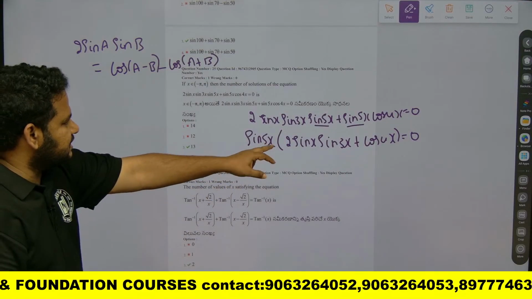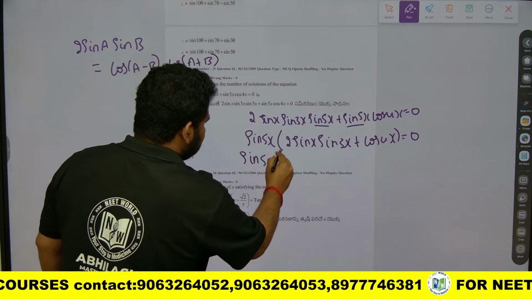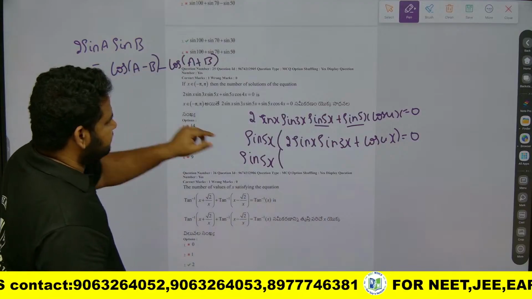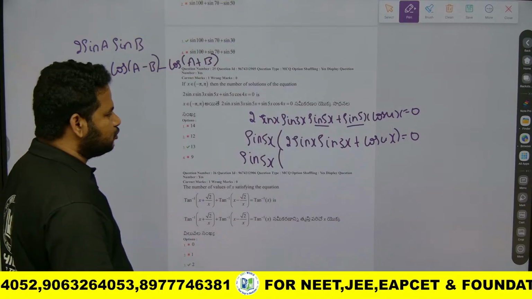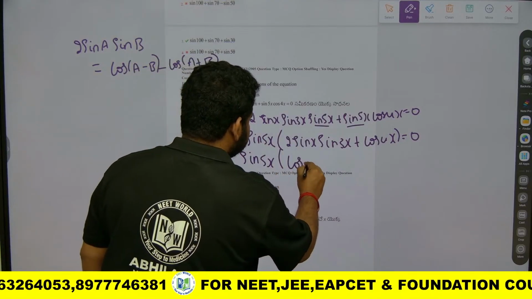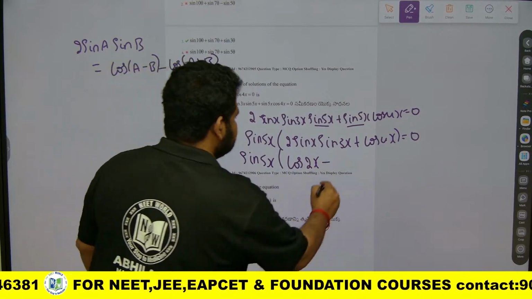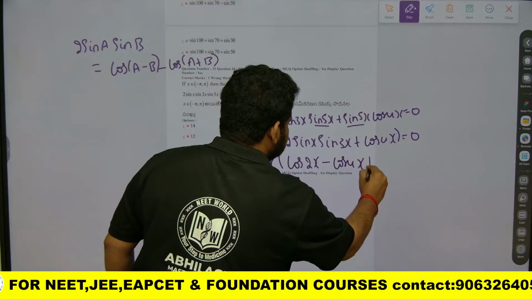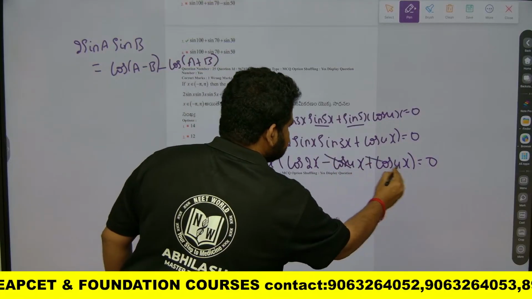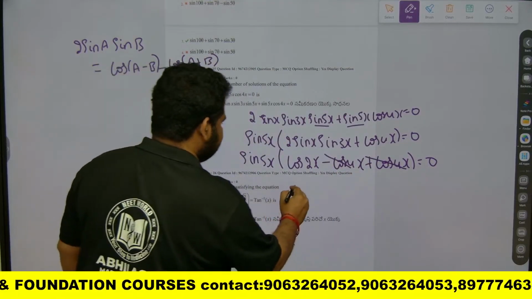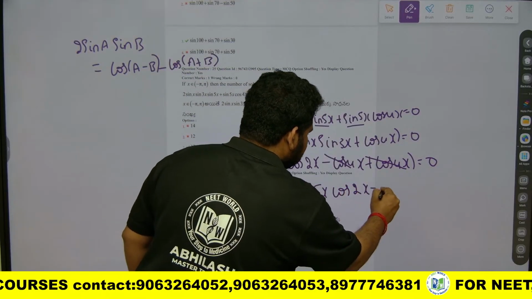Here 2 sin x sin 3x will turn into cos of a minus b, that is cos of 3x minus x, which is cos 2x, minus cos of a plus b, that is cos 4x, plus cos 4x, and this will be equal to 0. Minus cos 4x plus cos 4x will cancel. So I will be left with sin 5x into cos 2x.